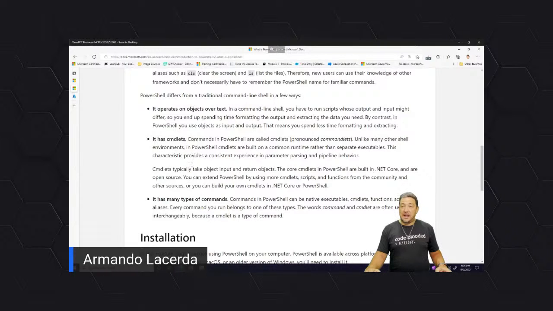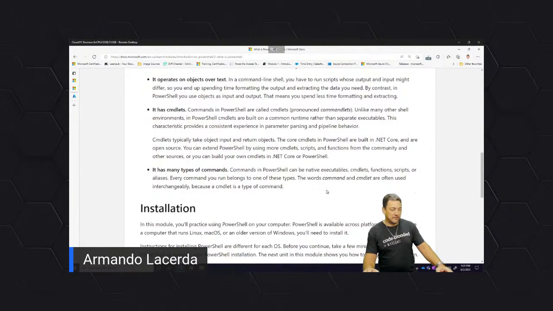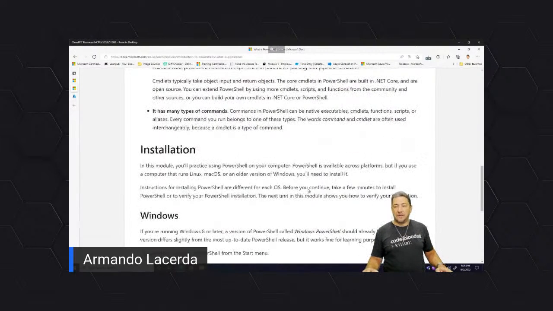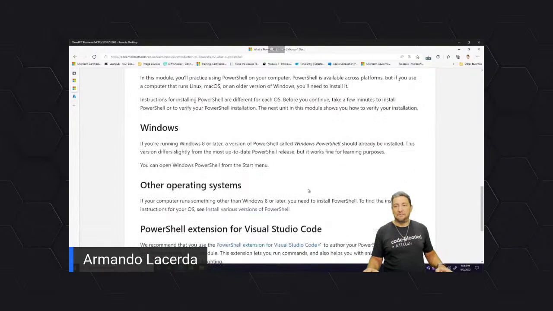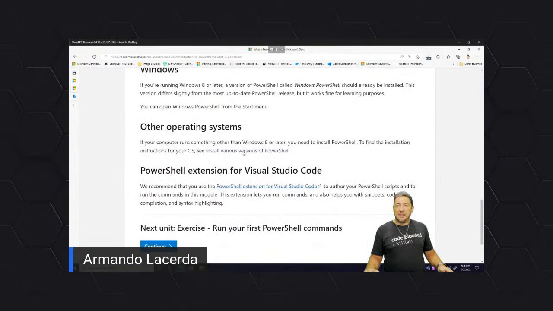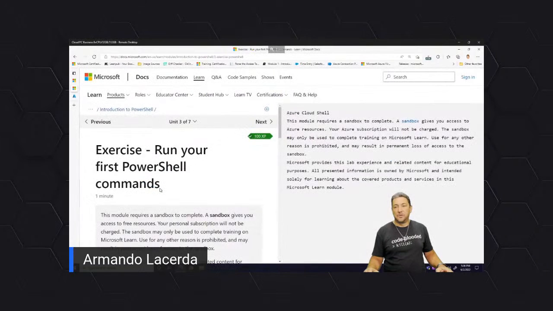The commandlets that I had mentioned for you, and also you can use many types of commands there in PowerShell. There are commandlets, there are functions, you can call other scripts. You can make logical structures like looping and decisions. There are a lot of resources you can use in there. There's other ones, if you have time today, we can do it. Otherwise, I would recommend you to keep going on these learning paths and get there on your own. Installation, as I mentioned, both on Windows and other operating systems, as we have just seen. So let's keep moving. There we go.